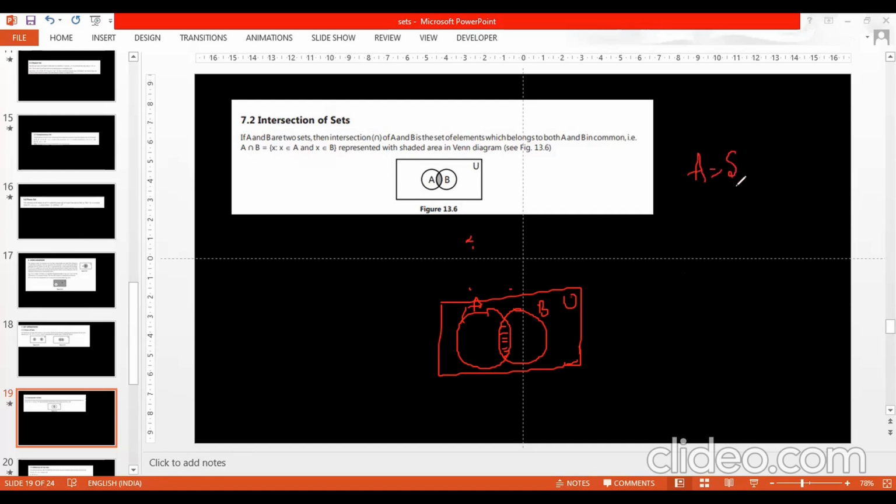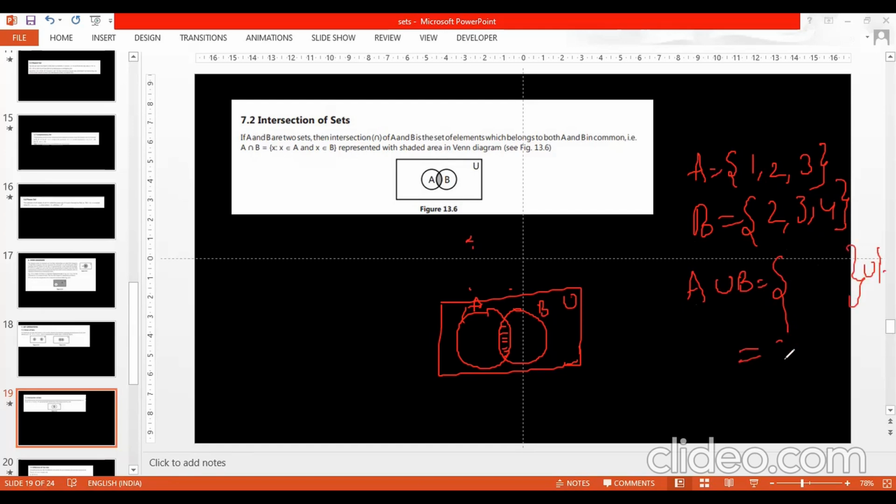Suppose A is equal to 1, 2, 3 and B is equal to 2, 3, 4. Oral question: if I ask A union B, how do you find it? You write all the elements without repetition. When I ask for A intersection B, you write the common elements in both A and B, only 2, 3.